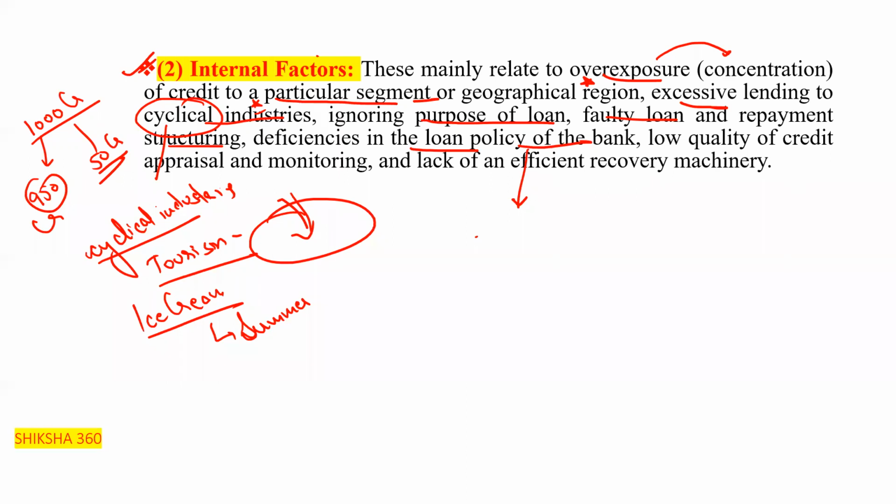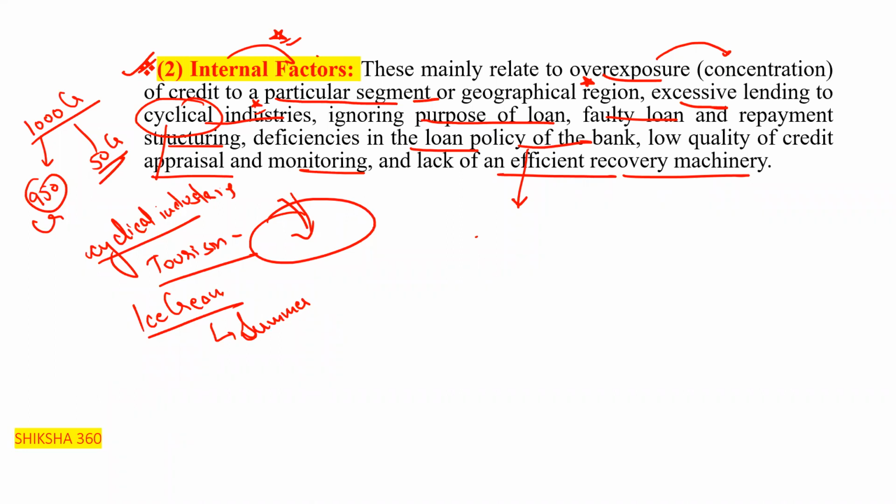After sanction of the loan, basically whether the money is used at the particular place or not, whether there is any diversion of funds or not. Basically we are not looking towards that. Low quality of the credit appraisal and monitoring, and lack of an efficient recovery machinery. So all these things basically come under the internal factors.